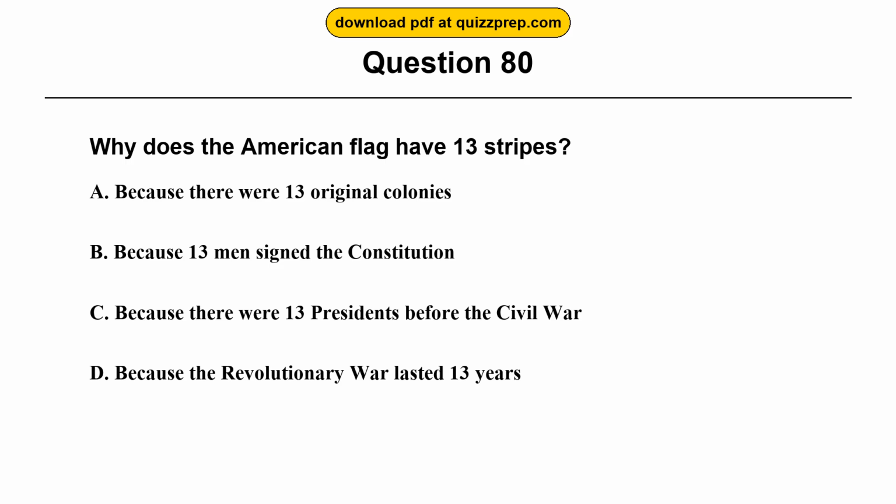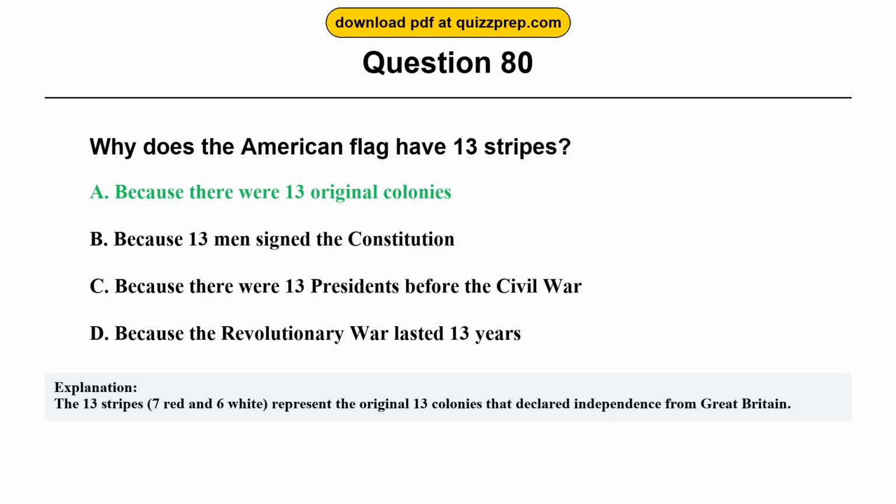Question 80. Why does the American flag have 13 stripes? Option A. Because there were 13 original colonies. Option B. Because 13 men signed the Constitution. Option C. Because there were 13 presidents before the Civil War. Option D. Because the Revolutionary War lasted 13 years. The correct answer is option A. Because there were 13 original colonies. The 13 stripes, 7 red and 6 white, represent the original 13 colonies that declared independence from Great Britain.